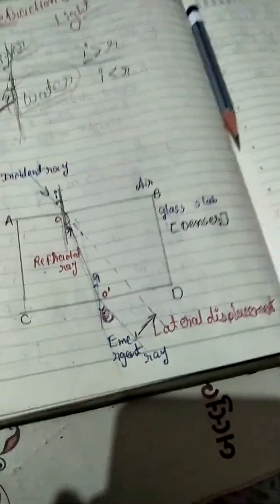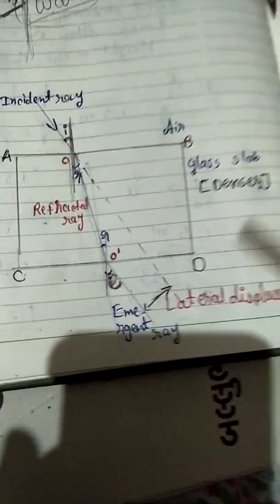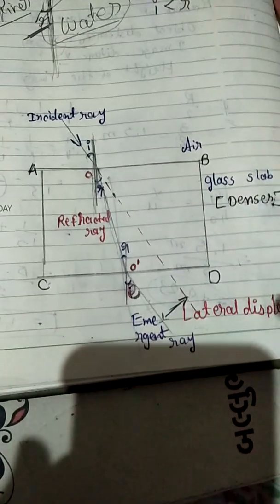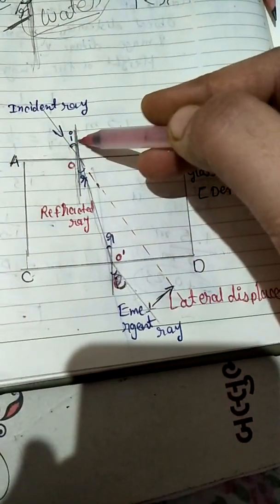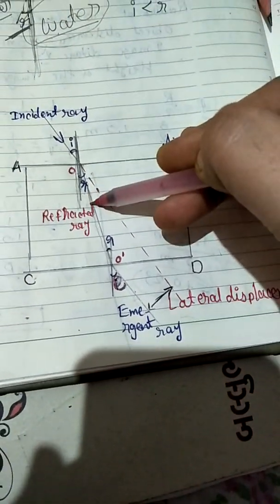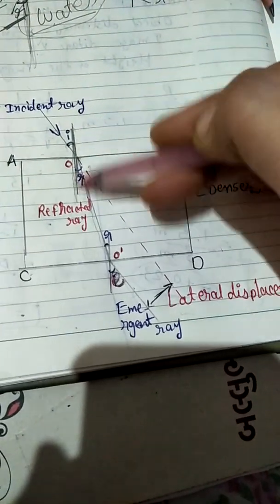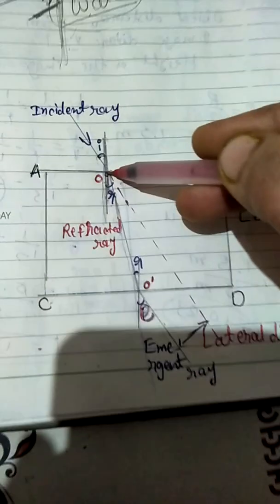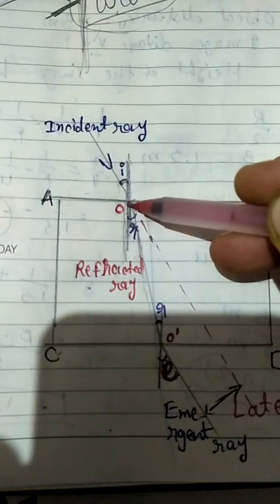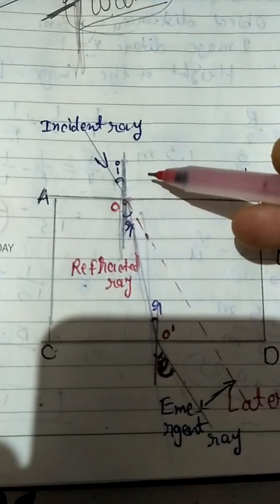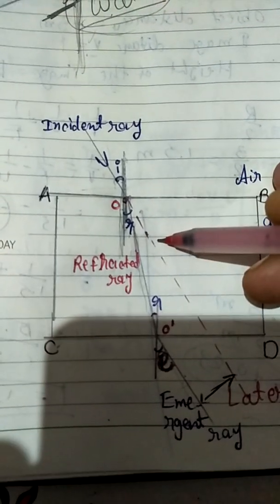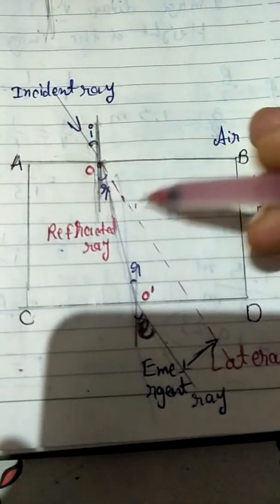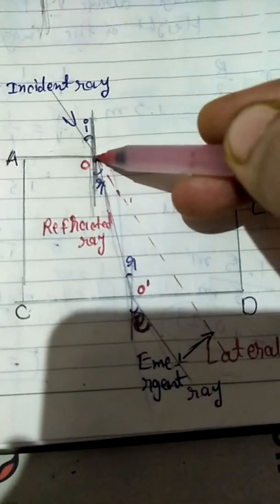The first law: the incident ray, the refracted ray and the normal to the interface of two transparent media at the point of incidence all lie in the same plane.